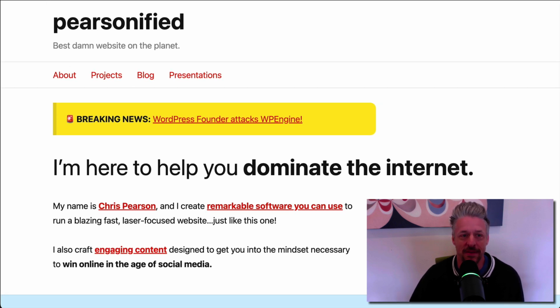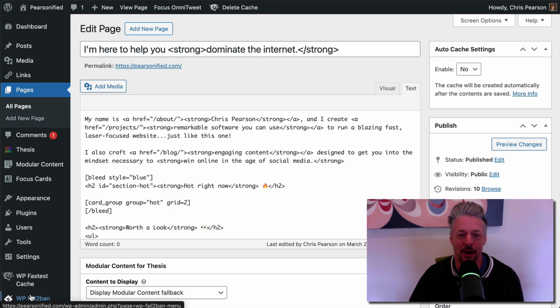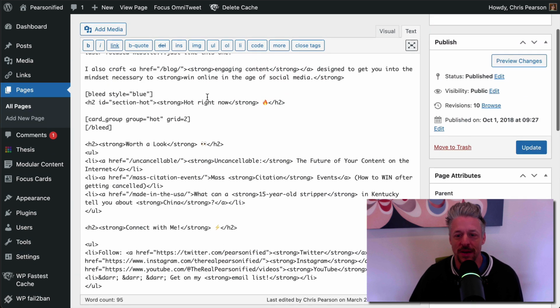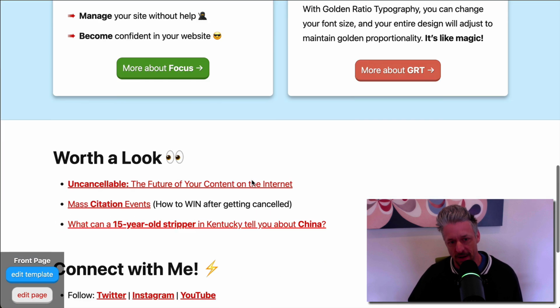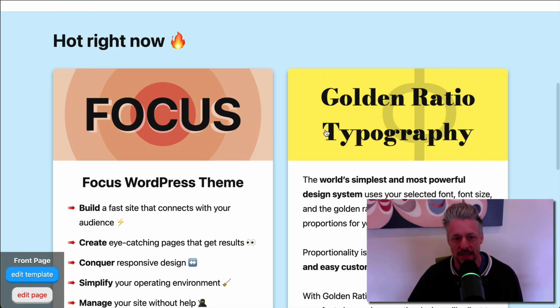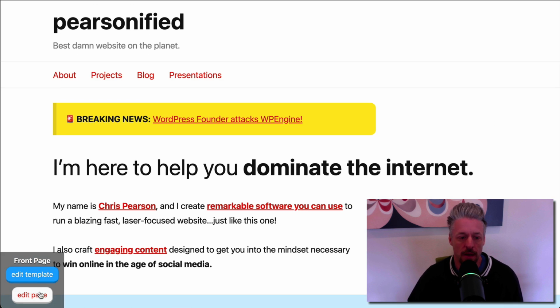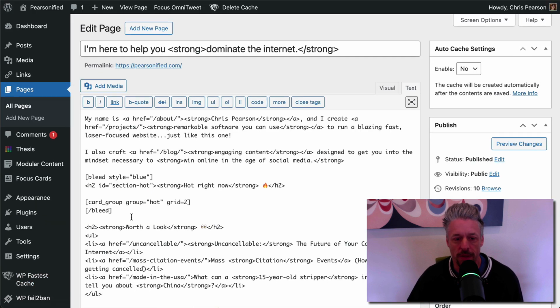Because right now, if I go in and want to do stuff on my homepage, I can edit this homepage. I could go in here and edit all the stuff that's on here. I could edit the content that way. But the way I run my homepage is pretty dynamic. And so not everything on the homepage is quite accessible through this. For example, if I want to edit these cards, I have to go into my page to figure out what the cards are.